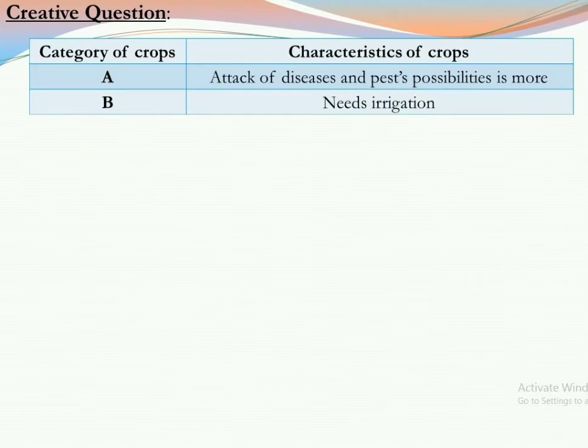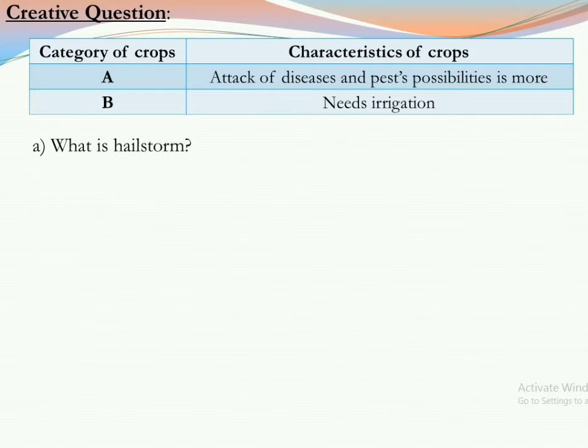Here is the creative question. Category of two types of crops, A and B, and the characteristics of the crops are: A, attack of diseases and pest possibilities is more, and B, needs irrigation. So there are two types of crops. Now let us look at the question.